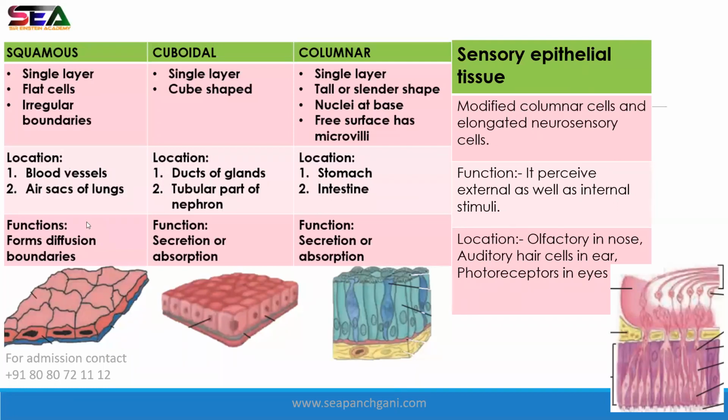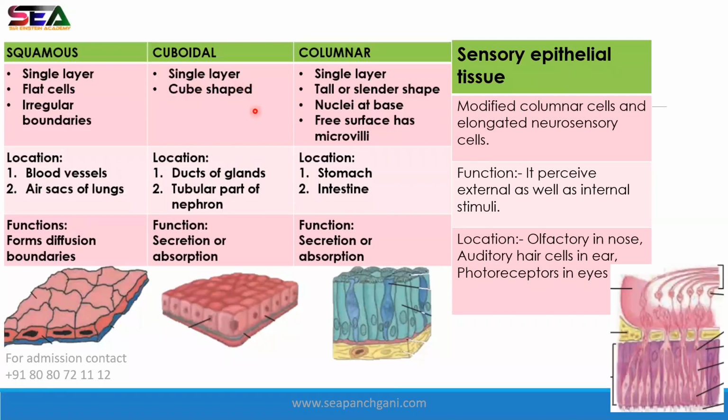What are the locations now? While studying animal tissue, two things are very important: location and function. For any tissue, the main important things are location and function, because most of the PYQs are based on these two topics. So the location of squamous is blood vessels and the air sacs of the lungs, that is alveoli. They help in diffusion. They give out carbon dioxide and take in oxygen from the lungs. Diffusion happens in the blood vessels and alveoli of your lungs. While studying respiration, we will see this in detail.